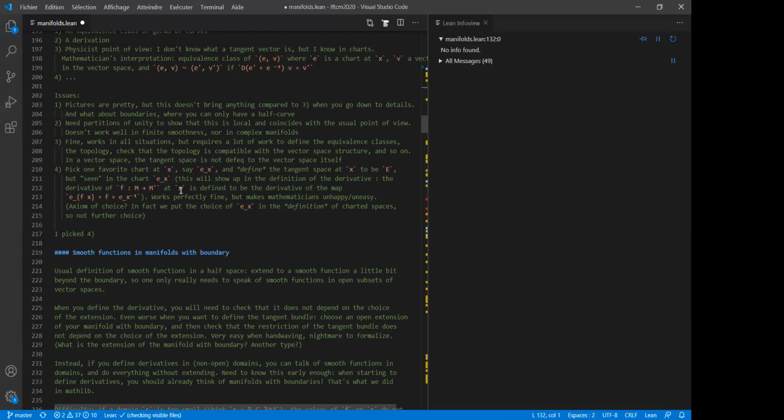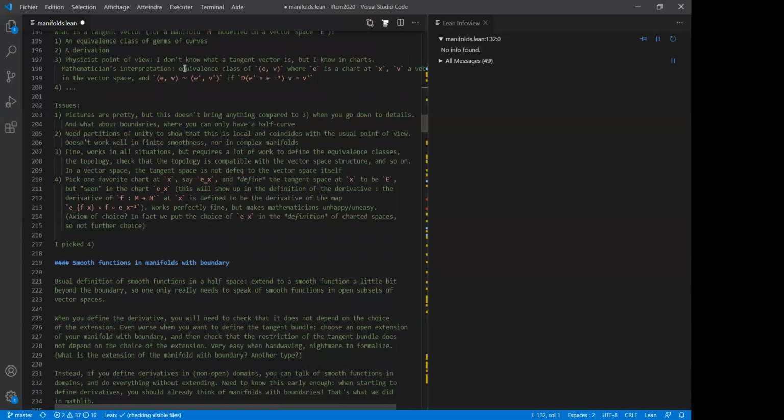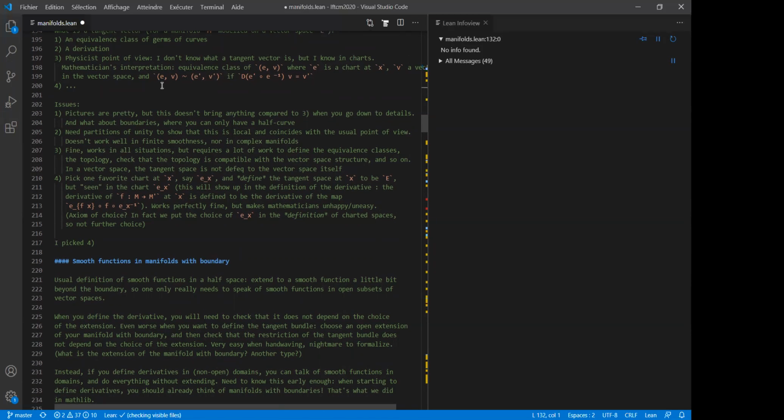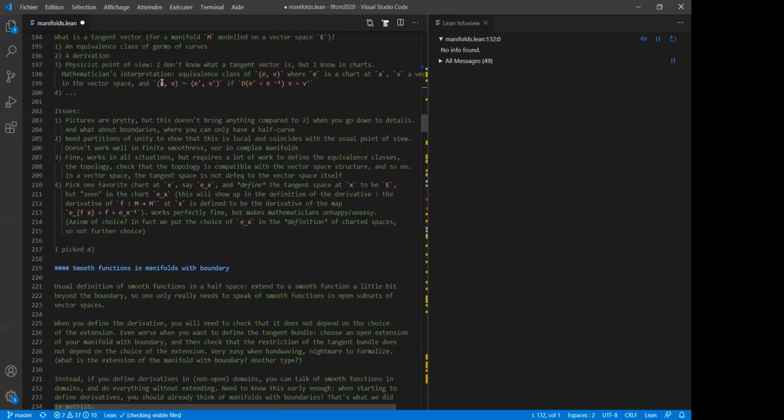And when you have this point of view, you can define derivatives of maps. For instance, the derivative of a function at a point X will be just the derivative that you read in the charts precisely at the point X and at the point f of X. It's completely equivalent to the third point of view, except that instead of taking all the equivalence classes, I say, okay, every guy in the equivalence class is just equivalent to one guy in the class where the chart is my favorite chart. So why bother taking all the other equivalent classes and not just take the vector corresponding to this preferred chart EX? So from the mathematical point of view, it's exactly equivalent to the third point of view, except that you have fewer constructions to make.